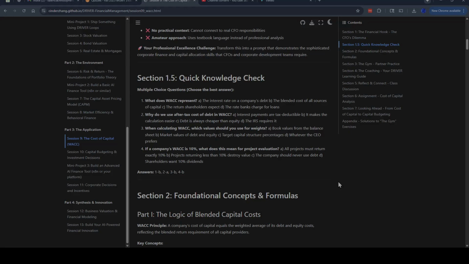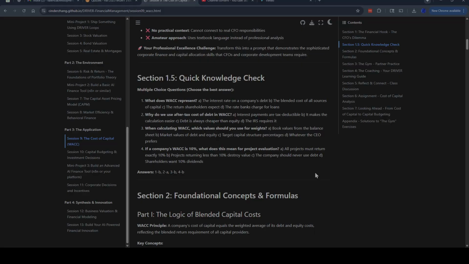What does WACC represent? And that is the interest rate on the company's debt. Number two, why do we use after-tax cost of debt in WACC? And that is interest payments are tax deductible. Number three, when calculating WACC, which value should you use for weights? Market values of debt and equity.